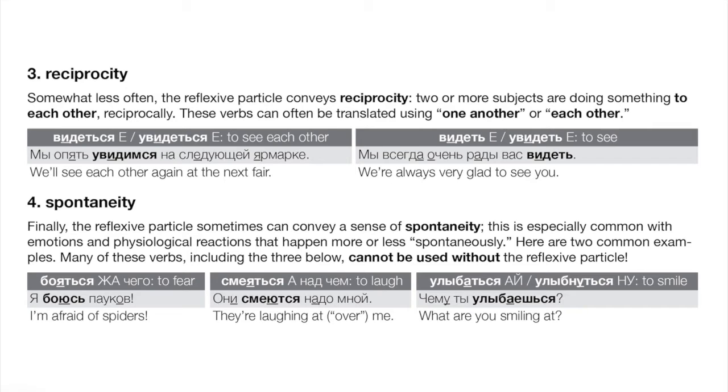Я боюсь пауков. We see that this verb takes the genitive, right, чего, there in the markup. Смеяться над чем or над кем means to laugh at something, literally to laugh above or over someone or something. Они смеются надо мной. And finally, улыбаться, улыбнуться. And I think I ran out of room there. Should have put чему, right? You're smiling at something, we get the dative in Russian. Чему ты улыбаешься? What are you smiling at, or what are you smiling about?